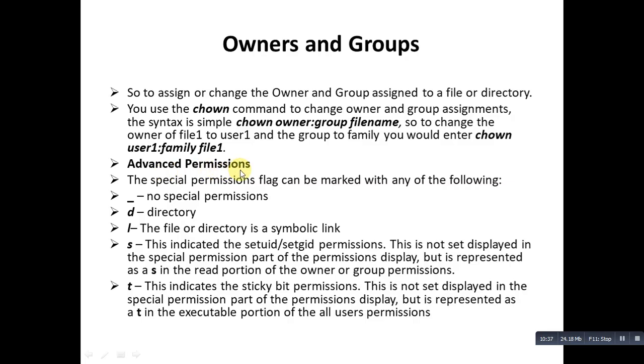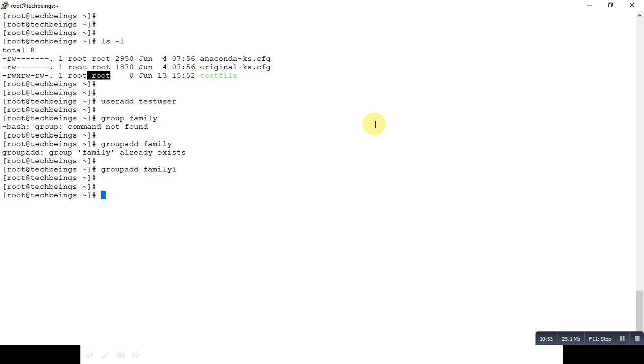So what will I do now? Now to change the owner, I will use this command, that is chown, also called change owner, followed by the owner name, the group name and the file name. So let's see, I will use it as chown, the owner name, testuser, the group name, the group that I have created, family1, and the file name.